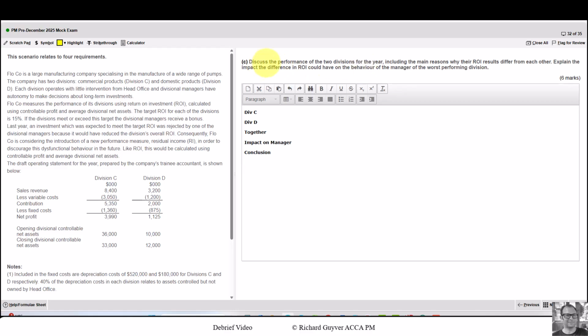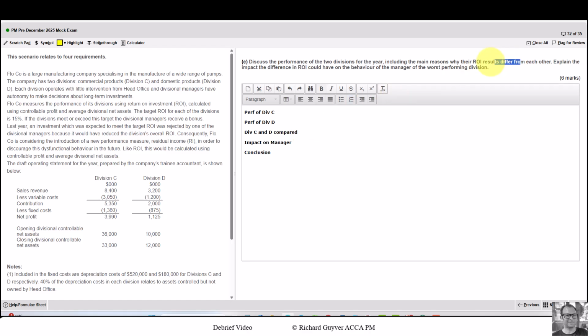So we need to discuss the performance of the 2 divisions for the year. So my approach would be to discuss the performance of Division C, to separately discuss the performance of Division D. And you see how I'm now turning my essay plan into headings, and then I would look at them together, compare the 2 of them. So if I talk about the performance of Division C and I give enough value, then I've got a mark. Division D, another mark. If I can do some sort of comparison between the 2, then I've got another mark.